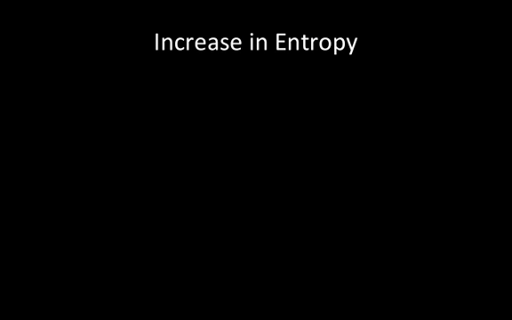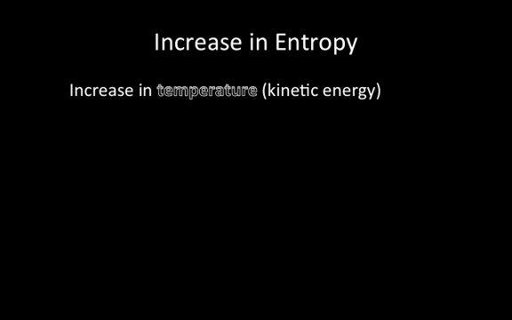In this video, we will be talking about one of the factors that leads to a change in entropy. When we're thinking about a change of entropy, we mean a change in the randomness of a system. So if we have an increase in entropy, that means that the randomness of the system is increasing. One of the factors that increases entropy in the system is an increase in temperature or the kinetic energy of a system. Let's consider an illustration of an increase in temperature.